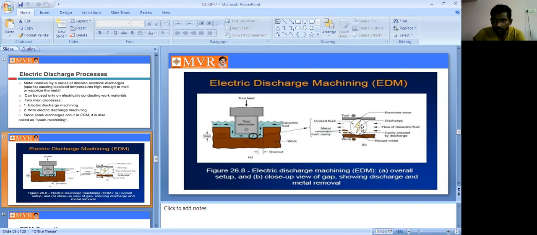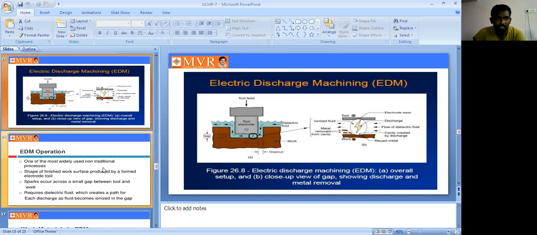The discharge is produced by the cavities here. So the cavity is created by the discharge. After that, what happened? The metal is removed by the cavity. The discharge is produced by the cavity, and the cavity will remove the metal from here. These small pieces are removed by the cavity. So this one we can call EDM, the electric discharge machining process.